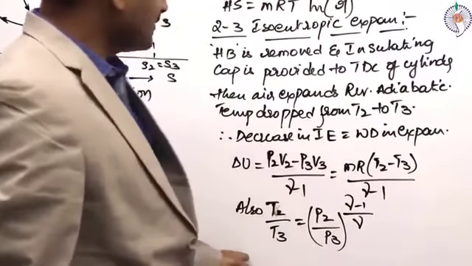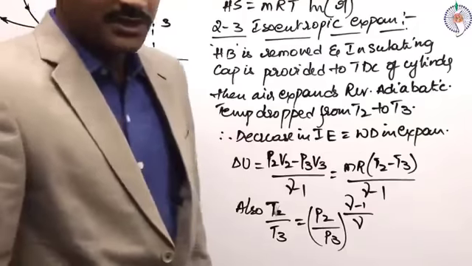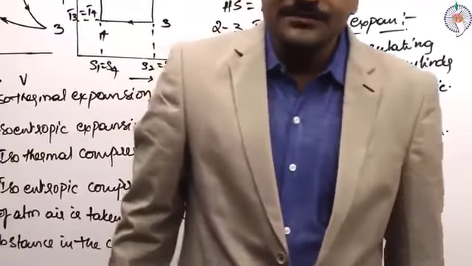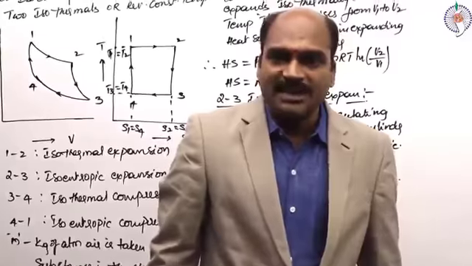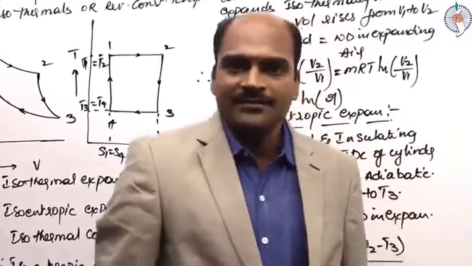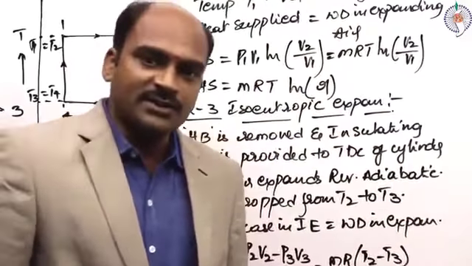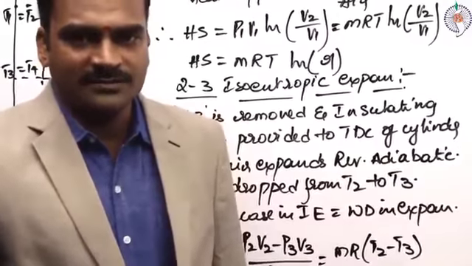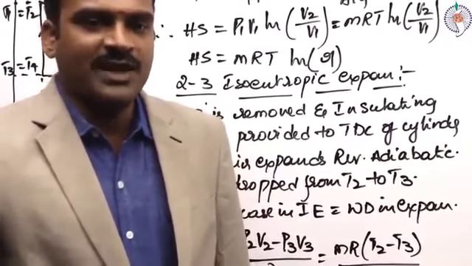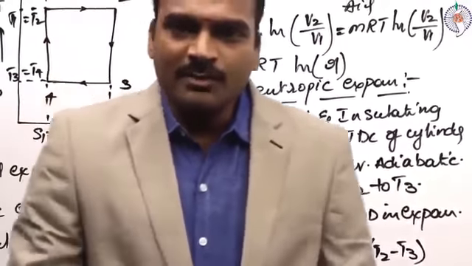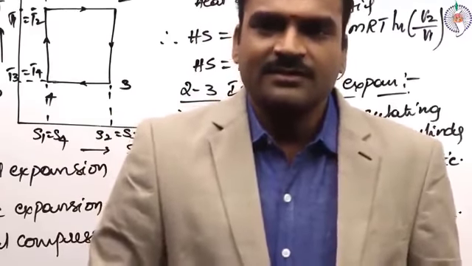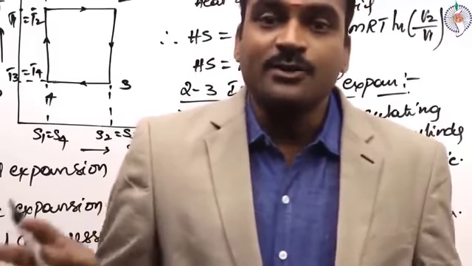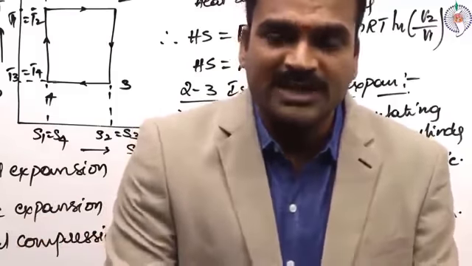So, two processes are over now: 1 to 2, 2 to 3. And what is the third process? Isothermal compression. Now the air is to be compressed isothermally. How is it to be achieved? Remove the insulating cap from the top dead center of the cylinder and bring a cold body in contact to the top dead center of the cylinder.